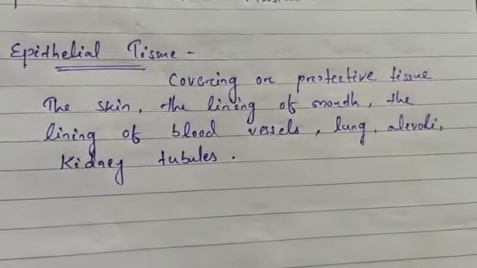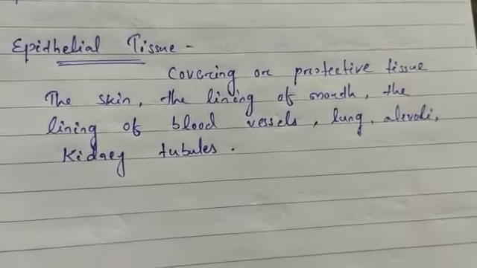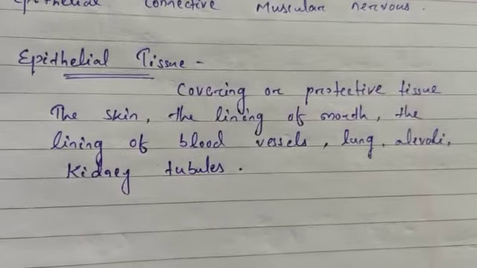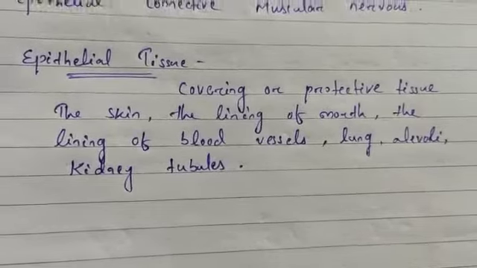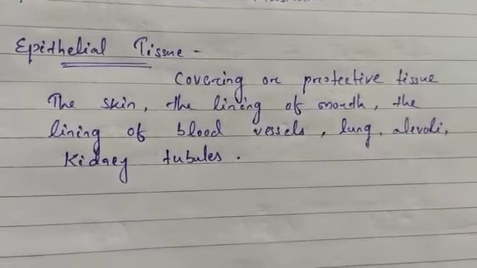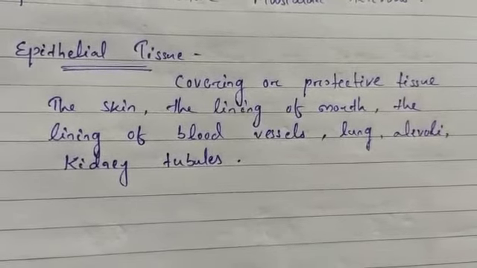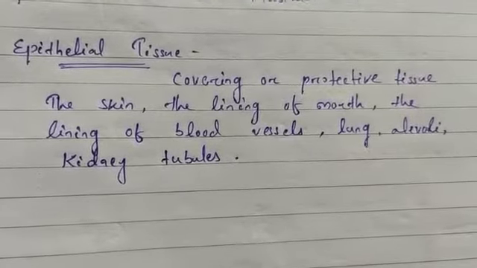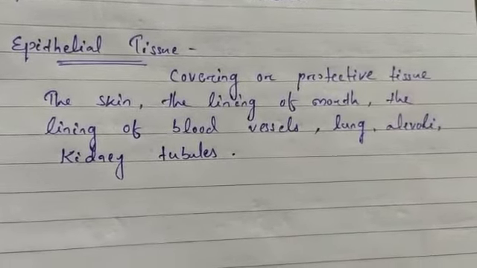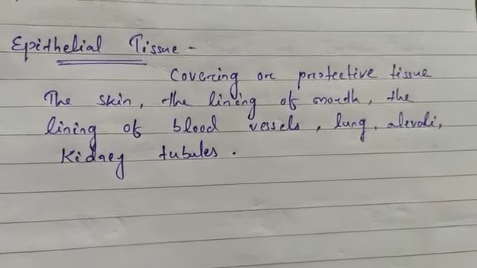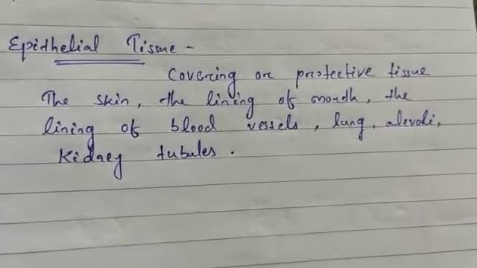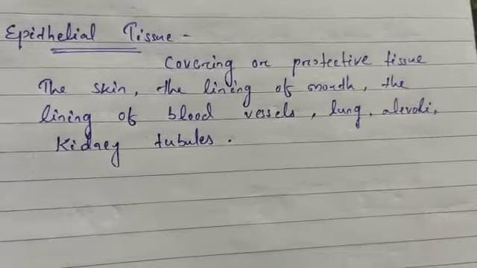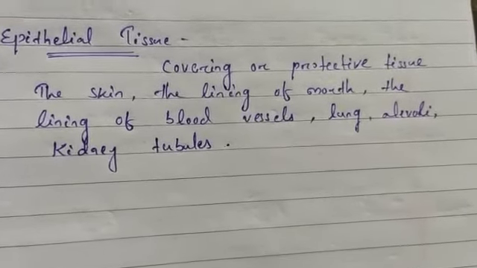These cells are tightly packed and form a continuous sheet. They have only a small amount of cementing material between them and almost no intercellular spaces. When something is entering or leaving the body, it must cross at least one layer of epithelium. We have heard the words permeable and semi-permeable membrane. So here also the permeability of the cells of various epithelia plays an important role in regulating the exchange of materials between the body and the external environment, and also between the different parts of the body.